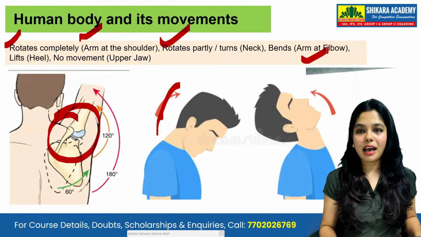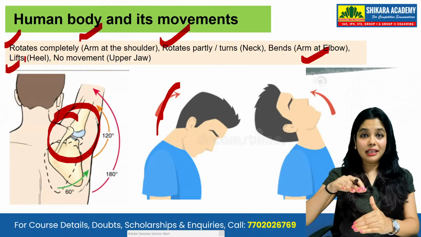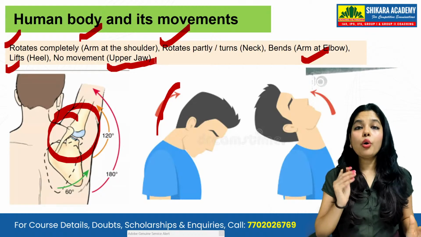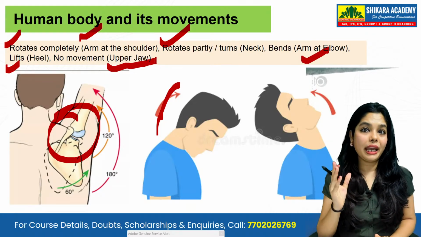Then bends: arms at the elbows bend, and lifts: your heels can be lifted. And no movement is done by your upper jaw. The upper jaw is not doing any movement.